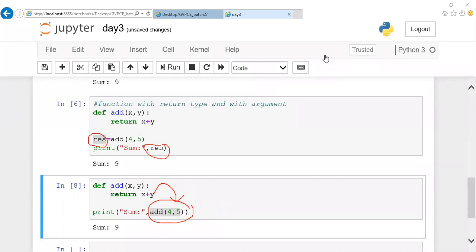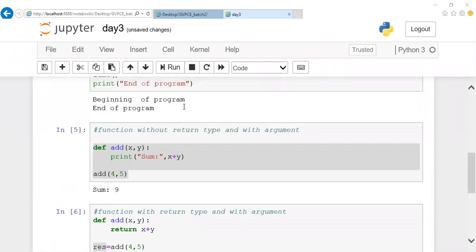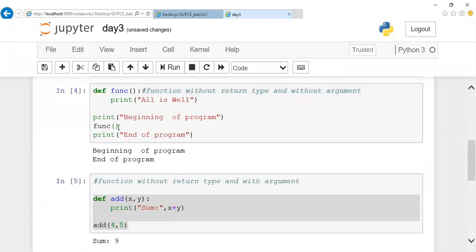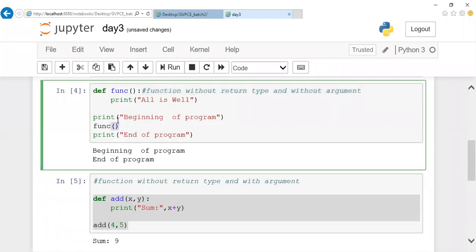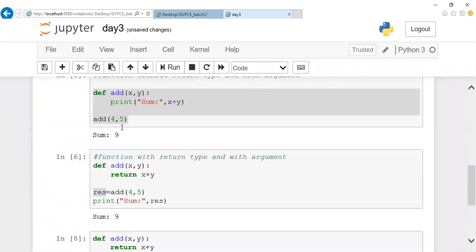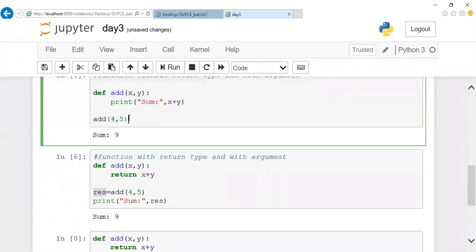So what is your doubt? With the argument. Manikant, this is with the argument. Whenever you pass a value inside the parentheses, that is with the argument. Without argument means the first example, the very basic example. This is without argument. I didn't pass anything inside, right? And this is with the argument. I'm passing a value inside this.